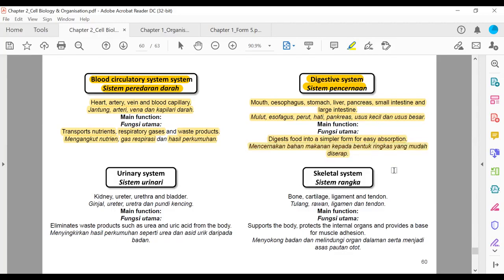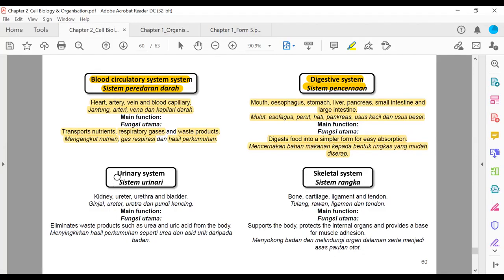So, what is the purpose of digestion? Apa tujuan pencernaan makanan? Memecahkan makanan-makanan yang bersaiz besar menjadi very simple form, menjadi bahan-bahan yang sangat ringkas, sangat mudah, supaya easy absorption, mudah untuk diserap masuk ke dalam darah kita. That is the important function of the digestive system.